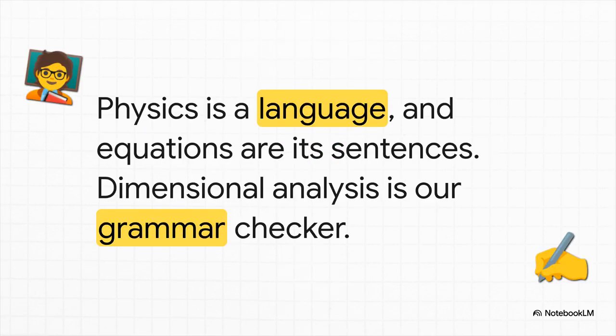You see, the best way to wrap your head around this is to think of physics as a language. And if physics is a language, then all those equations we use are its sentences. And just like any sentence, they have to follow certain rules, a certain grammar, to actually make sense. Dimensional analysis? Well, that's our grammar checker. It makes sure our physical sentences aren't just a bunch of nonsense.